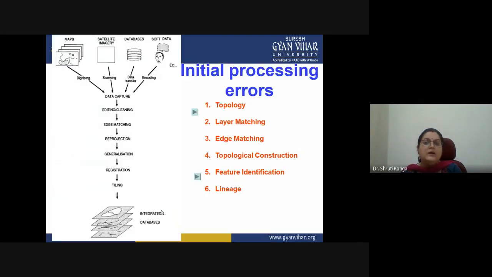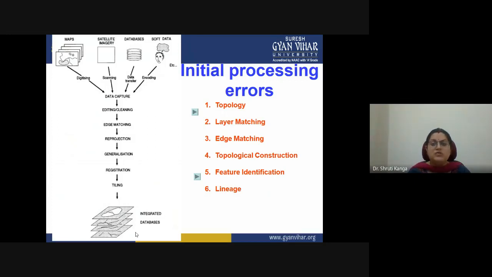Then the initial processing errors. So what are these errors? These are related to topology. Topology means they are not matching with the boundaries, they are not matching with the edges, they are not matching with the proper containment process. Okay, so the first error, at the stage of initial processing, is while we are processing the data sets. Initially, the first is related to topology, the second is layer matching.